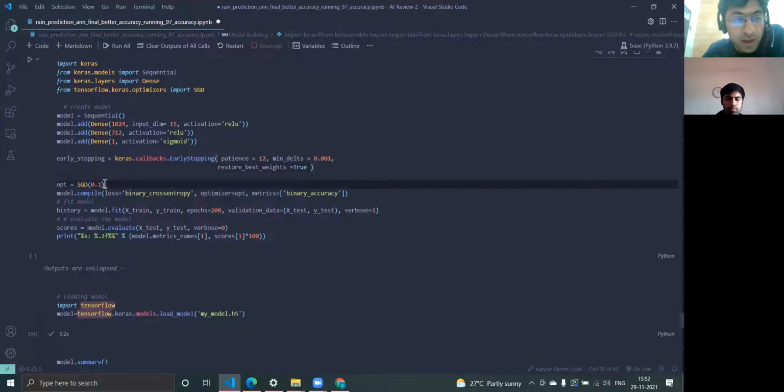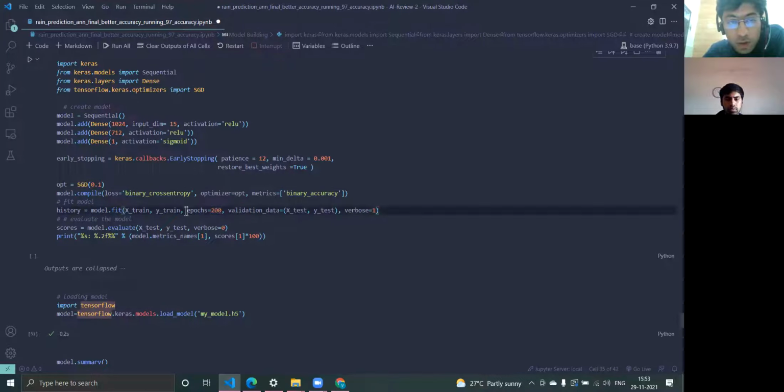And as explained earlier, we'll be using stochastic gradient descent. So we have used the stochastic gradient descent optimizer provided by Keras, and we have set the learning rate as 0.1. And here we have compiled the model using the above given optimizer, and then we have fitted the model. This is where the training is taking place.